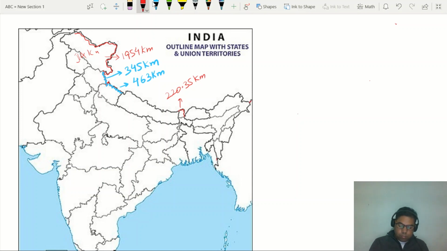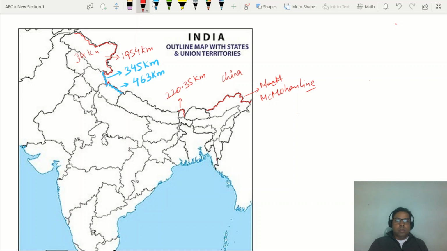Then this is the border, this is Myanmar, and here this is China. From this distance to the border of Bhutan, this border line of China is also known as the McMahon line, right?